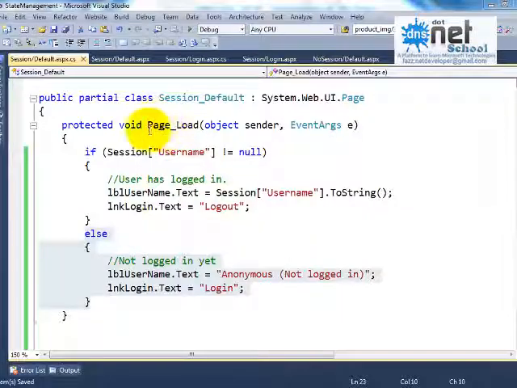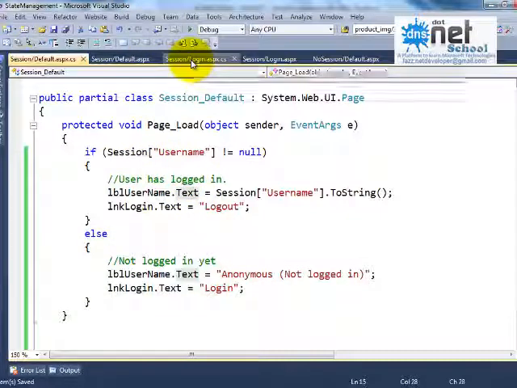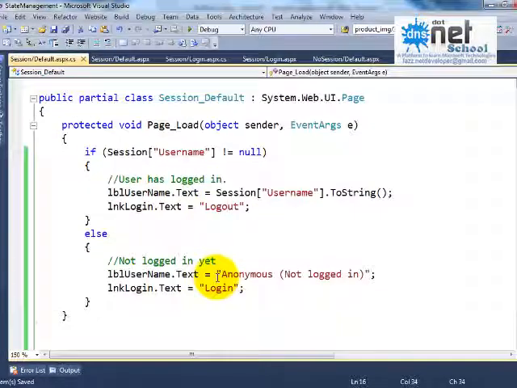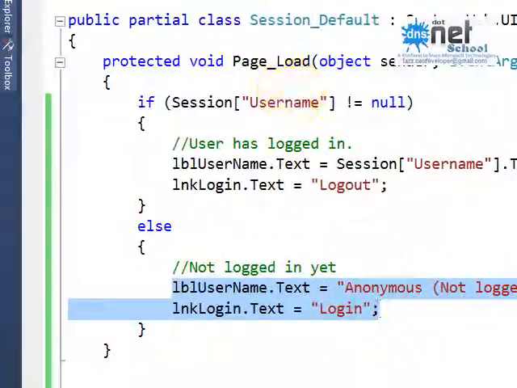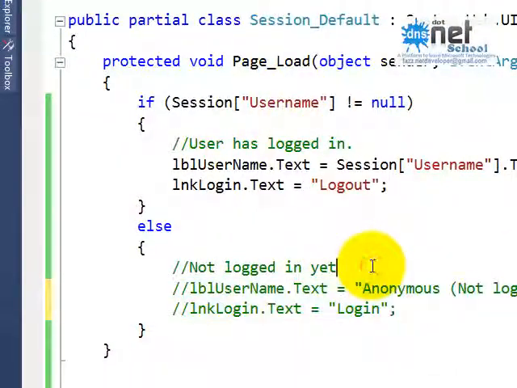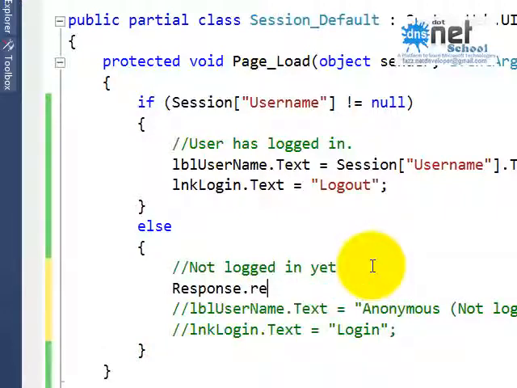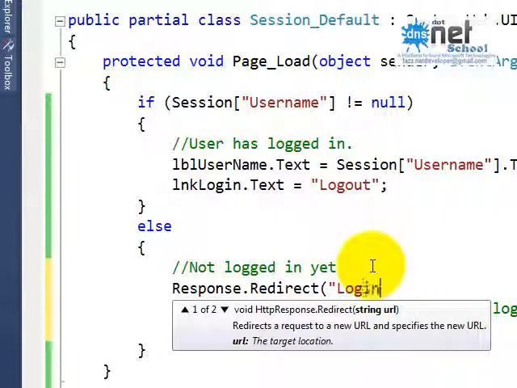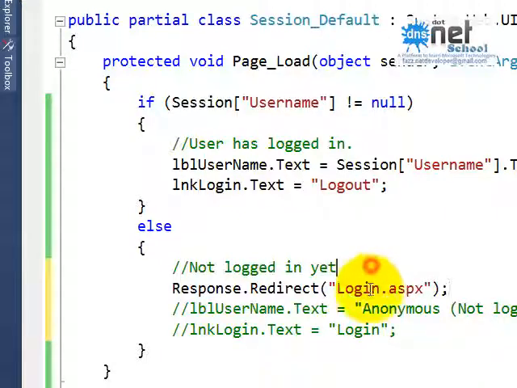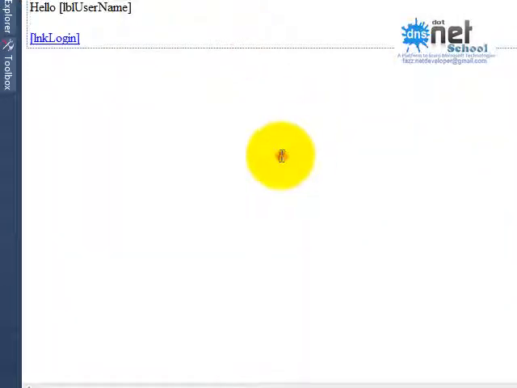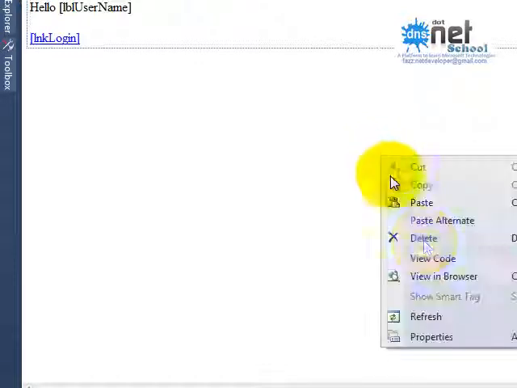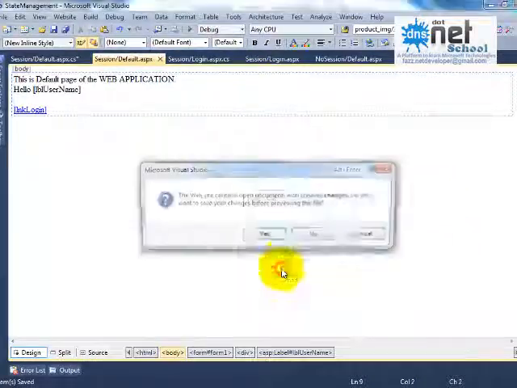Or else you can do it like this: if session is null, I'll just say Response.Redirect to the login page. If it is null, let me check now. I am directly executing the default page. I am not executing the login page. Default page I am executing. By default, the session value is null, so it should give me the login page, not the default page. See here.